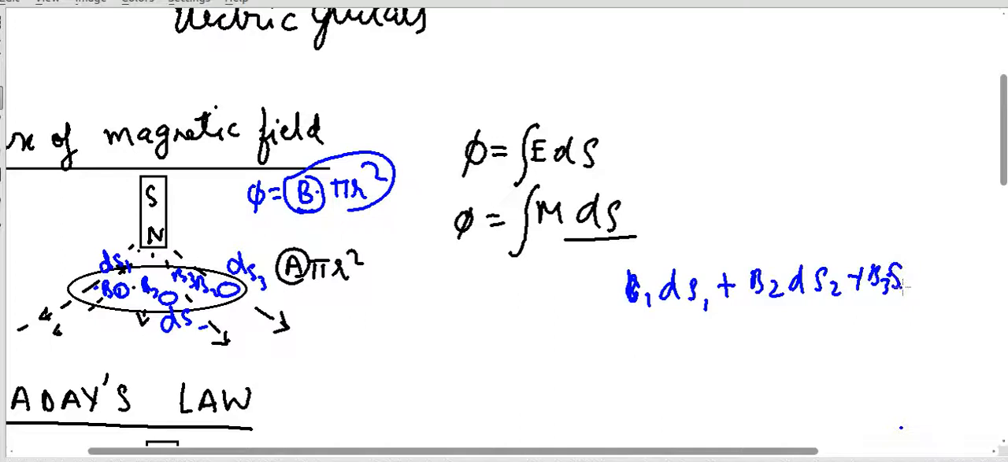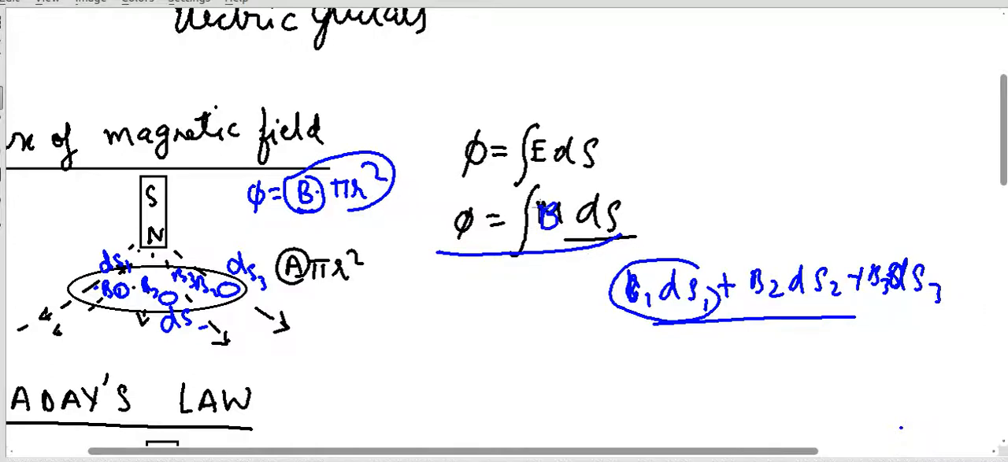So anyway, continuing, B3 into ds3. So it is the addition of all the small fluxes through these small areas. B1 ds1 is the small flux through this small area, plus B2 ds2 is the small flux through this area. So the addition of all these small fluxes is nothing but, we can write, B ds. Magnetic field is denoted by the term B. So the total flux through any area is given by this formula: phi is equal to integration of B ds.